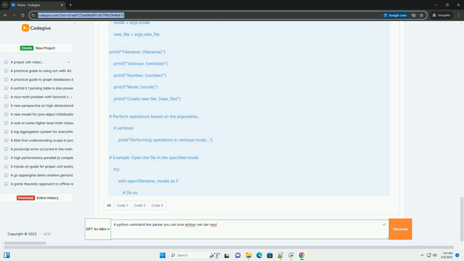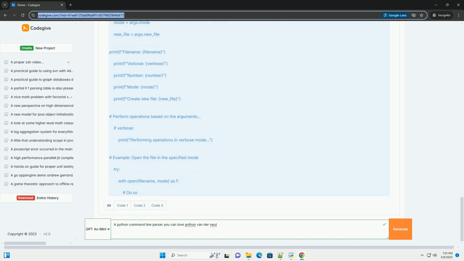3. Parsing the arguments. After defining all the arguments, you need to parse them using parser.parse_args. This function takes the command line arguments from sys.argv and parses them according to the definitions you provided. It then returns an object, args in this case, that contains the values of the arguments. 4. Using the arguments. Now you can access the argument values using the dot notation.